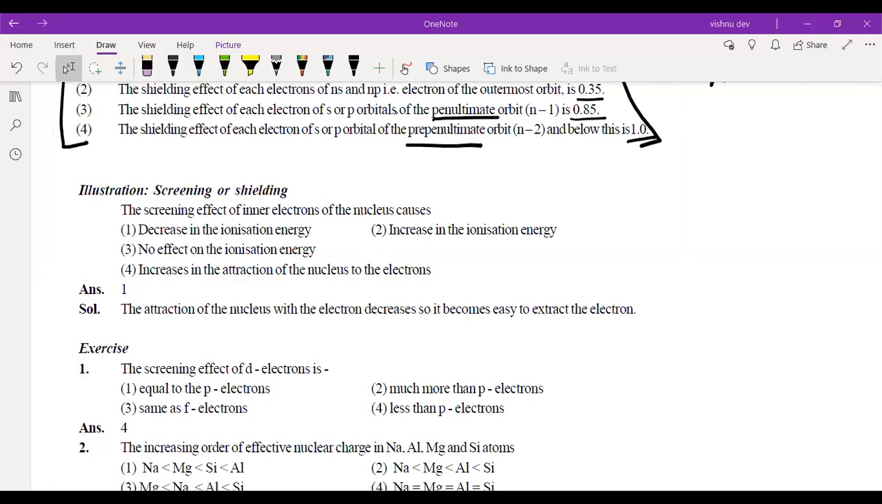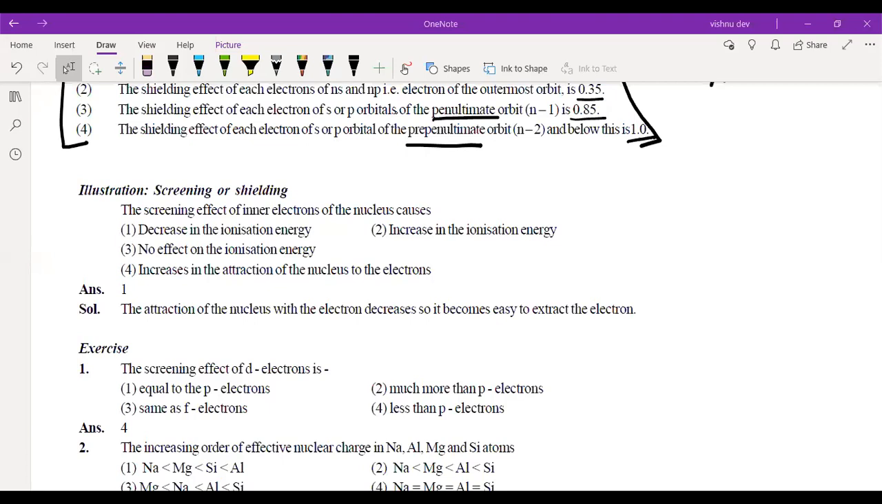If the attraction is more, ionization energy would be more, because it will require more energy to remove an electron. Suppose the electron is attracted strongly to the nucleus. Obviously, you require more energy to remove that electron. The basic definition of ionization energy is the amount of energy required to remove the electron from the outermost orbit of an isolated gaseous atom.